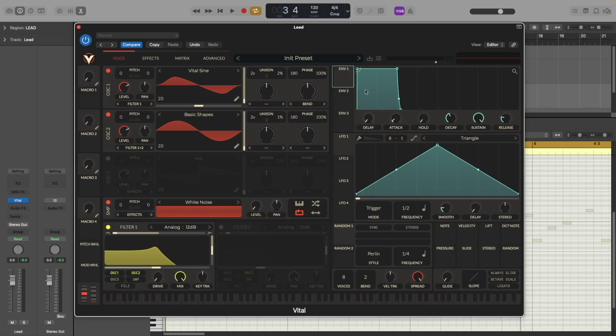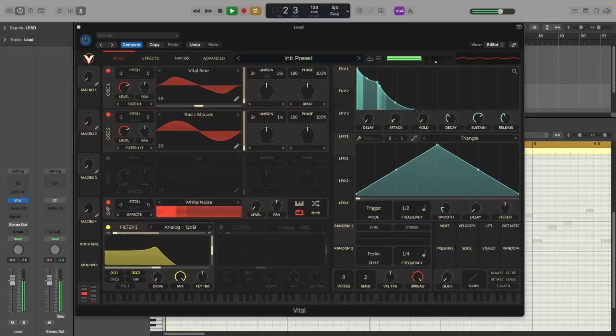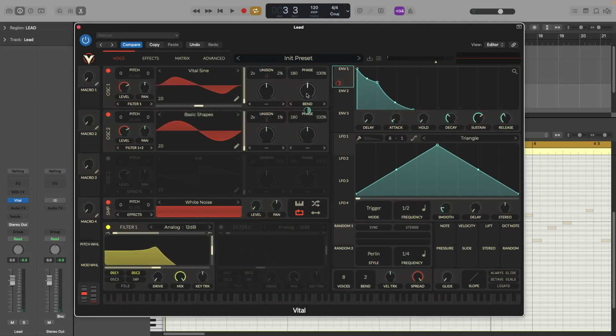So now let's go to envelope 1 and create our envelope shape. And we're going to have our release at 0.8 seconds. And we're going to be attaching this envelope to the bend of oscillator 1, just to make the sound a bit more interesting.